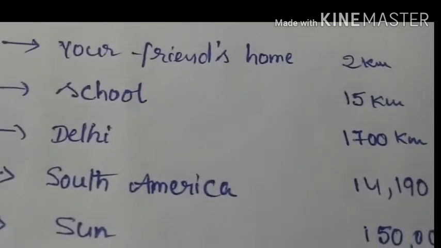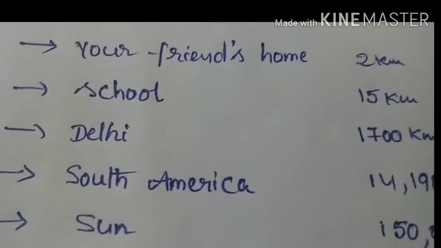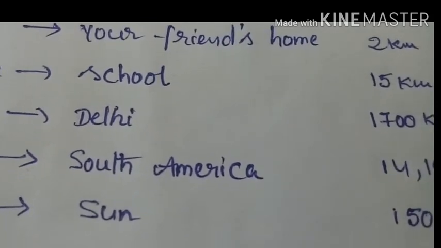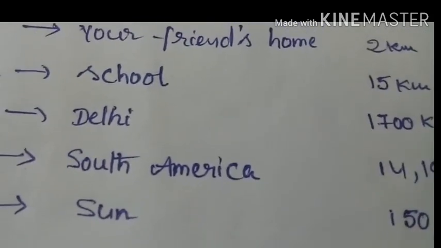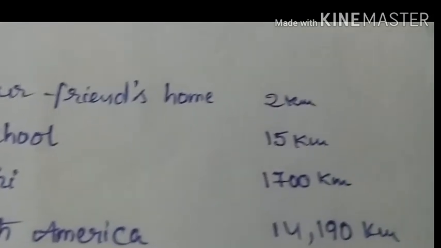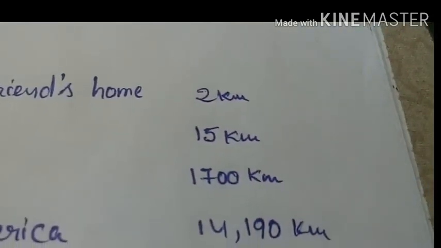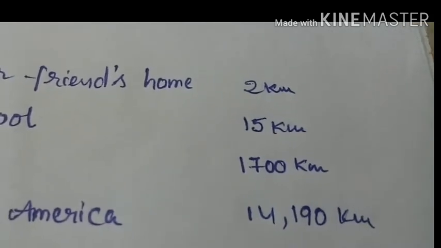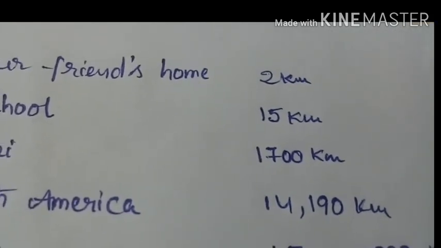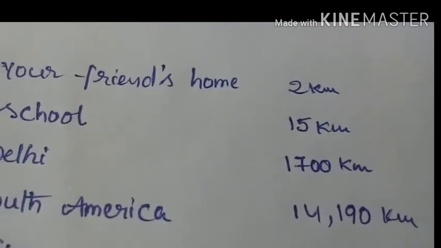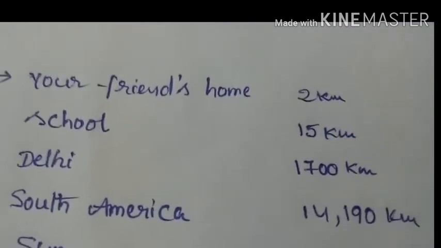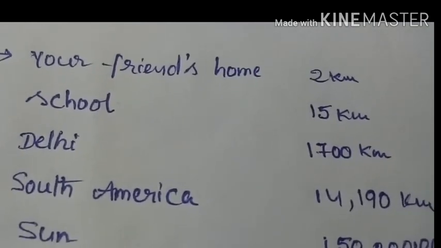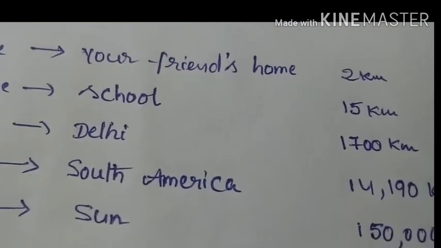As the number increases, it is very difficult to represent. When we represent these kinds of large numbers, we should use the concept of exponents and powers to make the numbers easier to represent. Not only bigger numbers, even smaller numbers can also be represented in the form of exponents and powers.